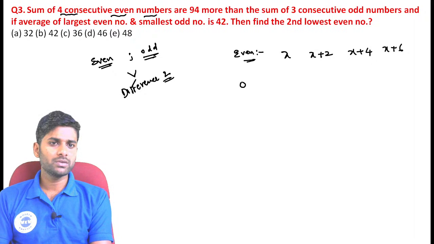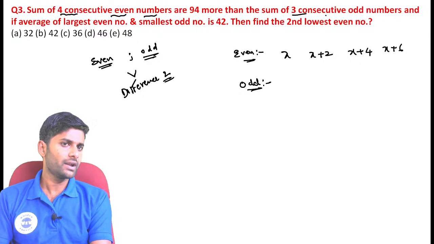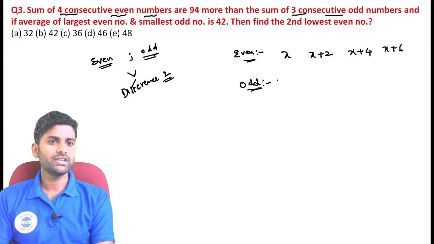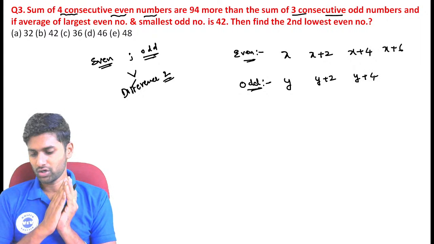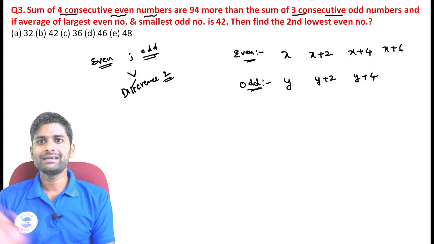Now we want odd numbers also. How many odd numbers? According to the question, we want 3 consecutive odd numbers. So for the 3 consecutive odd numbers, you just consider a different variable, like y, y plus 2 and y plus 4. These are the even numbers and odd numbers. Then you just connect the entire statement.